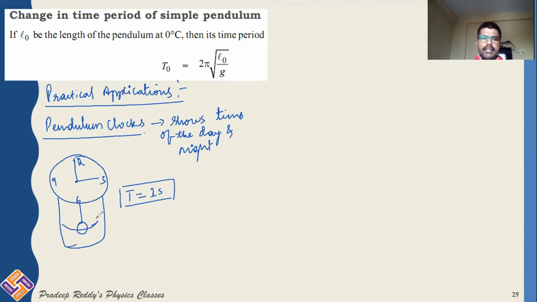So for every second, if this is oscillated 60 times, 1 minute is completed. So instead of the seconds hand in the clock, you will be using a simple pendulum. Based on the motion of the simple pendulum, the seconds hand is neglected, and directly there will be 1 minute moved by the minute hand. Now this is at room temperature.